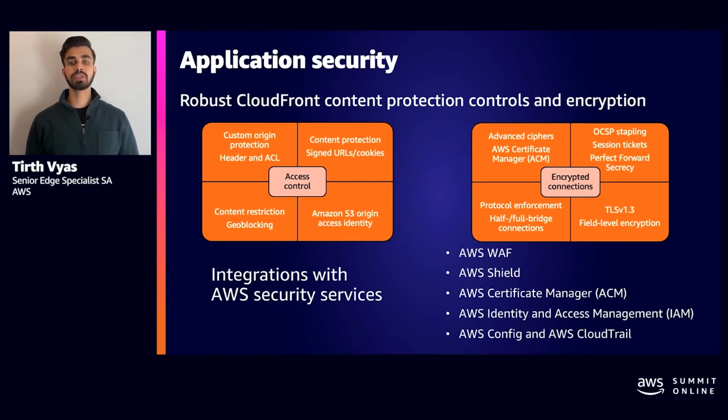With CloudFront, you get the most advanced ciphers and TLS versions like 1.3 by default. CloudFront allows you to deploy an SSL certificate for free via AWS Certificate Manager. This allows you to start serving your content over HTTPS within a matter of minutes. CloudFront also supports Perfect Forward Secrecy. Perfect Forward Secrecy creates a new private key for each SSL session. In the event that a private key for a session was discovered, it could only be used to decode that session and no other sessions would be decoded using that key. So it just improves the overall security of your SSL.